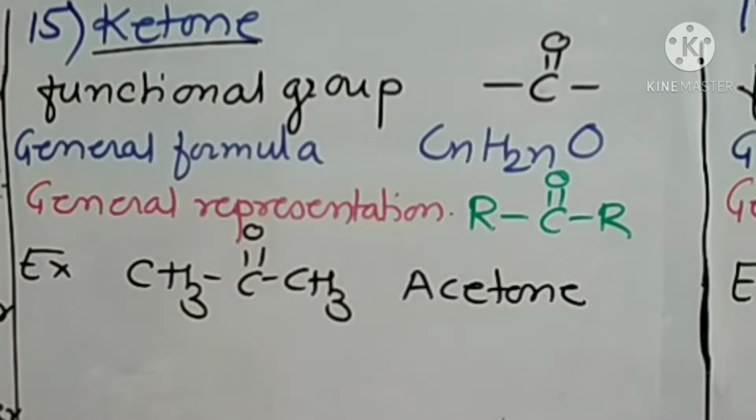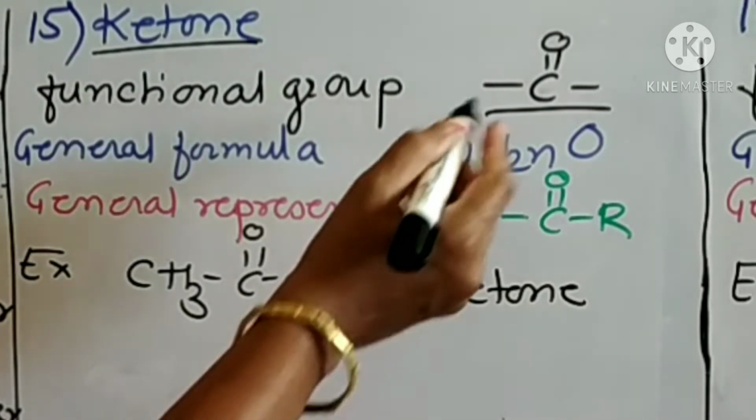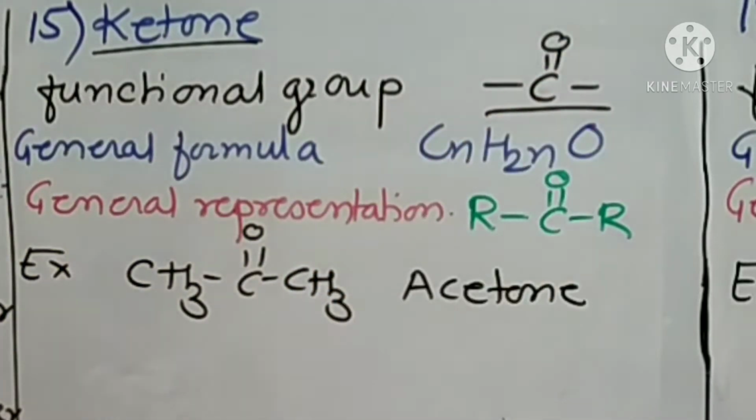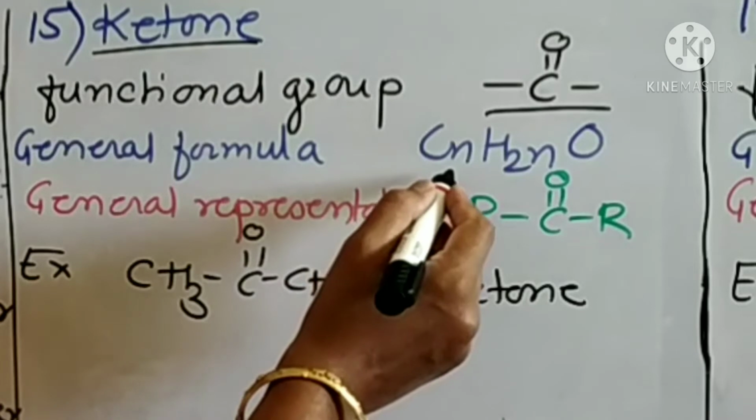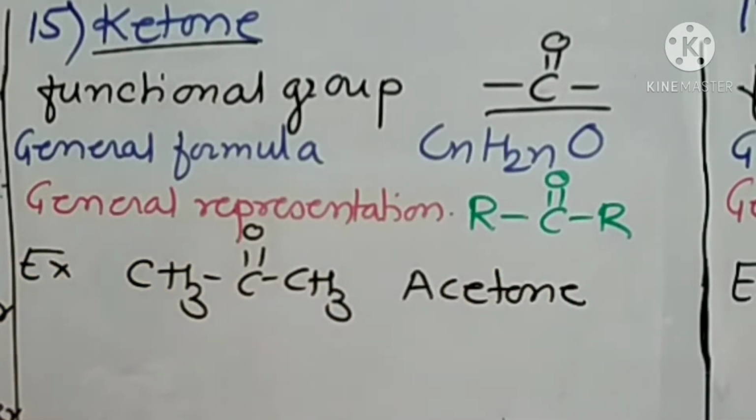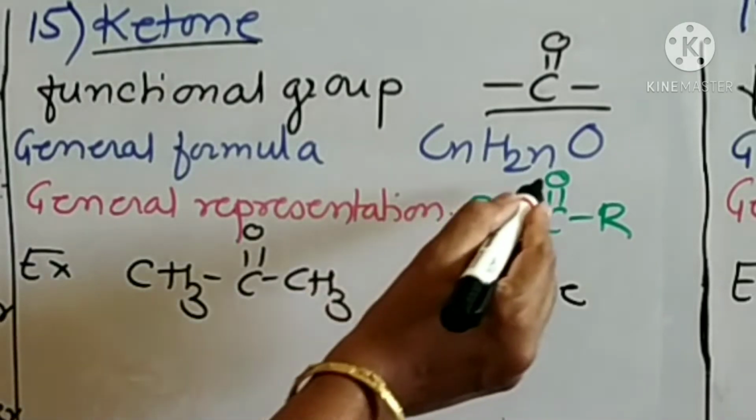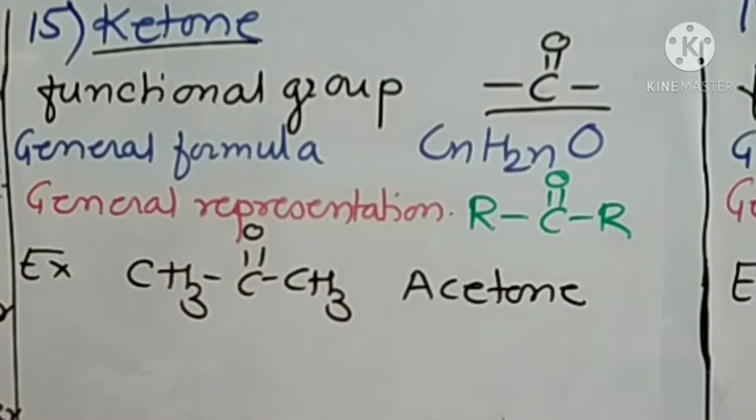Next one is ketone. Now the functional group of ketone is C double bond O. That is, this carbonyl group is bonded to two alkyl groups. General formula is CnH2nO. Now the general formula of aldehyde and this ketone is the same. Therefore these aldehydes and ketones are isomers of each other. General representation is RC double bond OR.